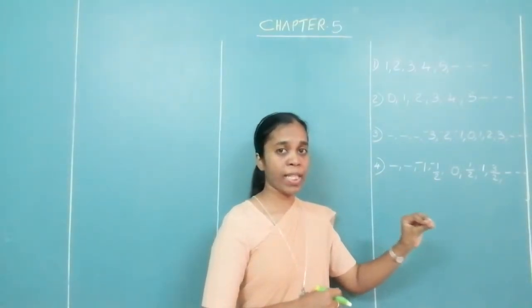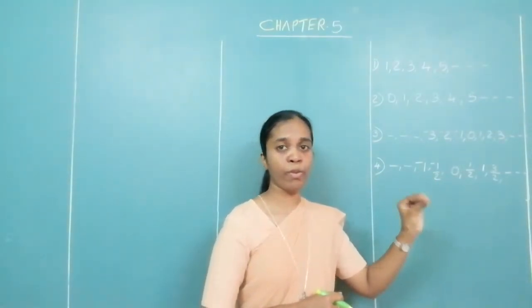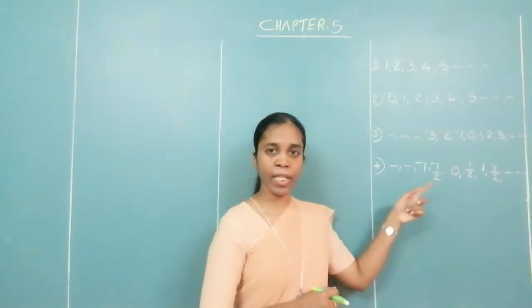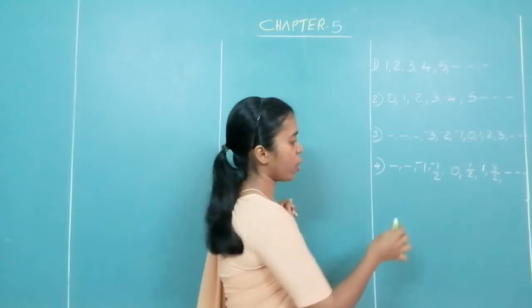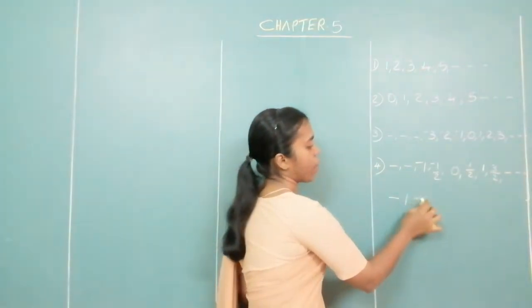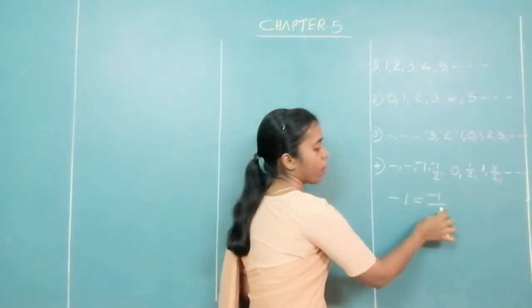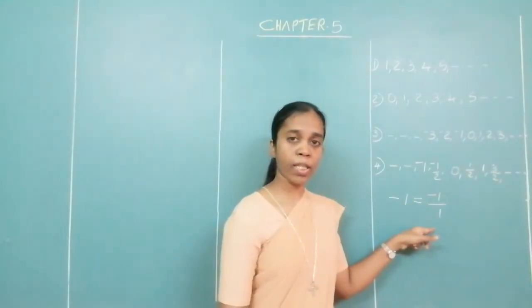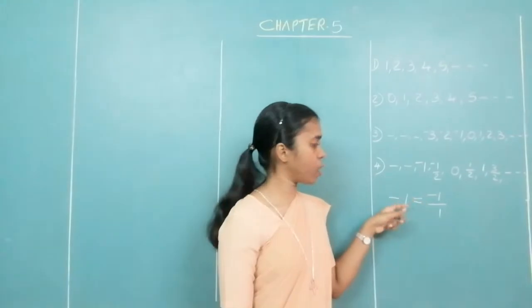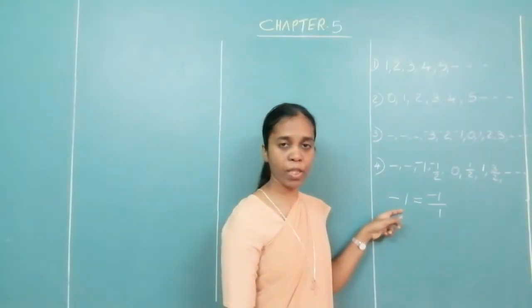All those numbers which can be written in the form of a fraction. Can we write minus 1 in the form of a fraction? Surely, minus 1 can be written as minus 1 upon 1. Now, what is minus 1 upon 1? Anything divided by 1, the answer will be the same. So, it is the same as minus 1.